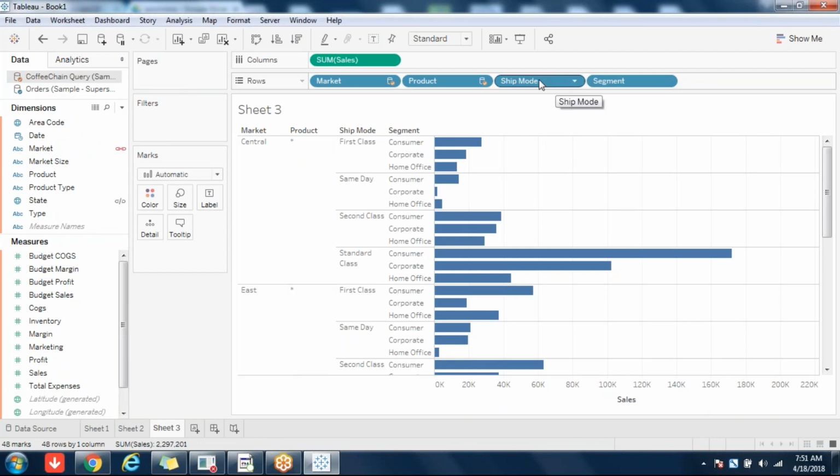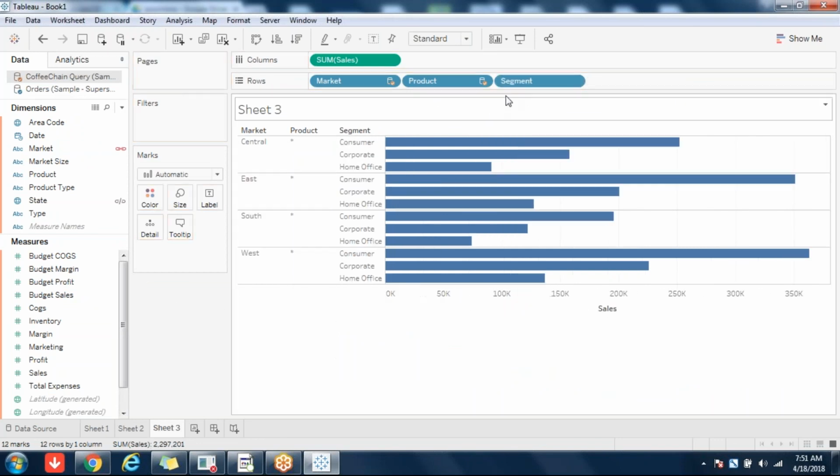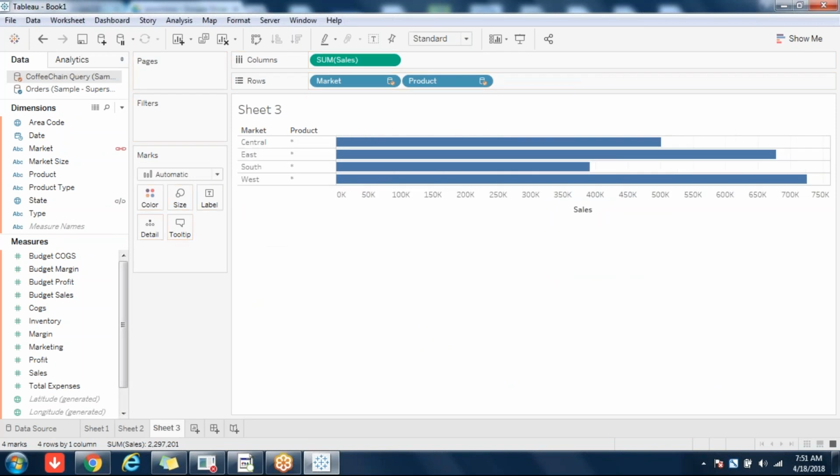Now you tell me, can we achieve a full outer join? What is a full outer join, and can we achieve a full outer join? Coming back again: until now I talked about left outer join, right outer join, inner join. Now if at all you want a full outer join, how can you do that?